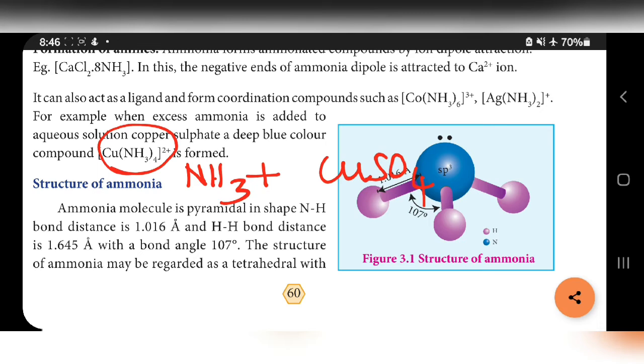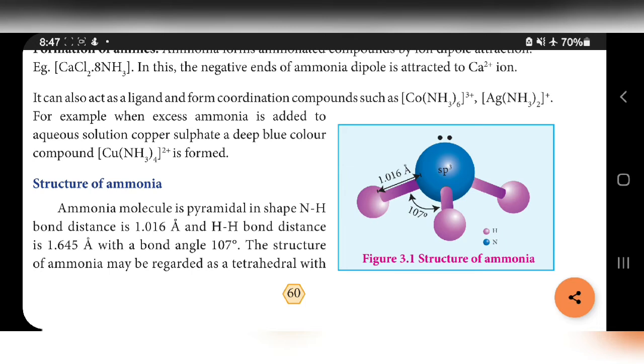Next topic, structure of ammonia. The ammonia molecule has a pyramidal shape. It looks like a pyramid. In ammonia, the N-H bond distance is 1.016 angstrom, and the hydrogen-hydrogen distance is 1.645.